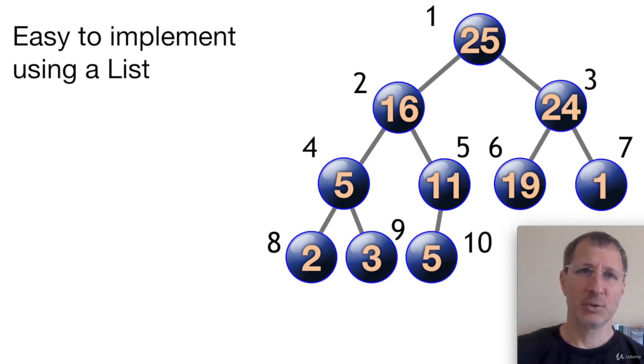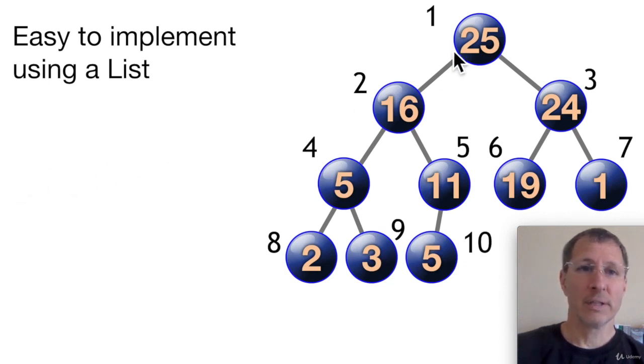Max heaps are easy to implement in Python using a list. Not as easy as the other 2 data structures we just covered, but not too hard. So I think you'll be able to follow this, but I'll warn you the code is a little bit longer and hairier than the previous 2 examples that we just covered. But I've already written all the code. All you have to do is just follow along with the explanation.